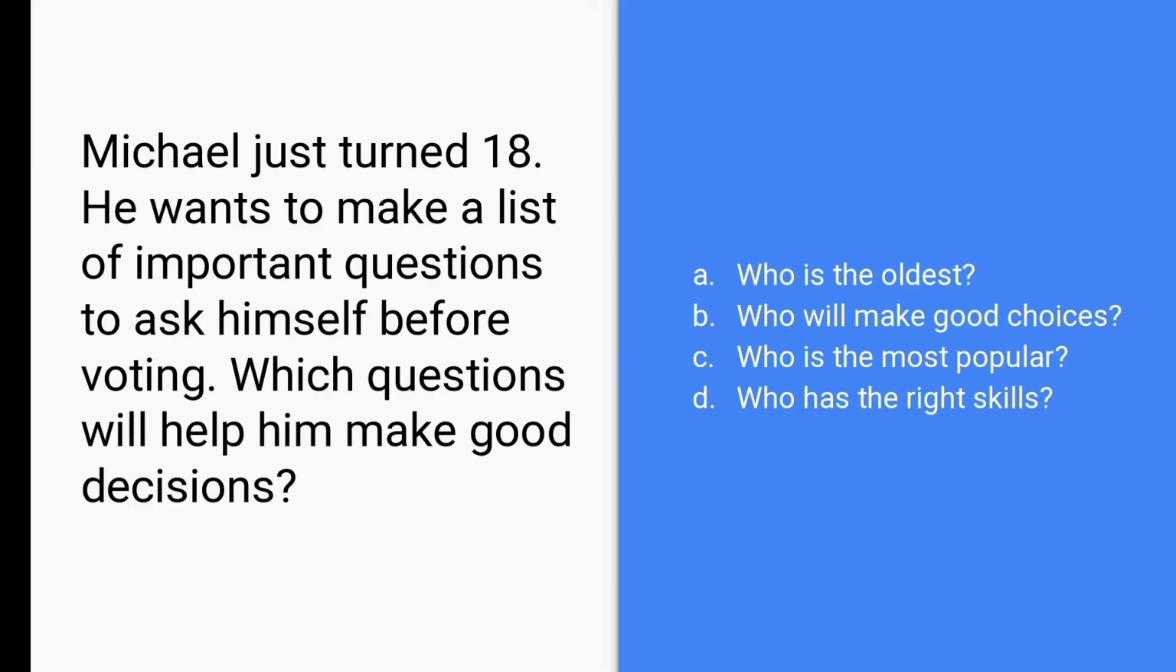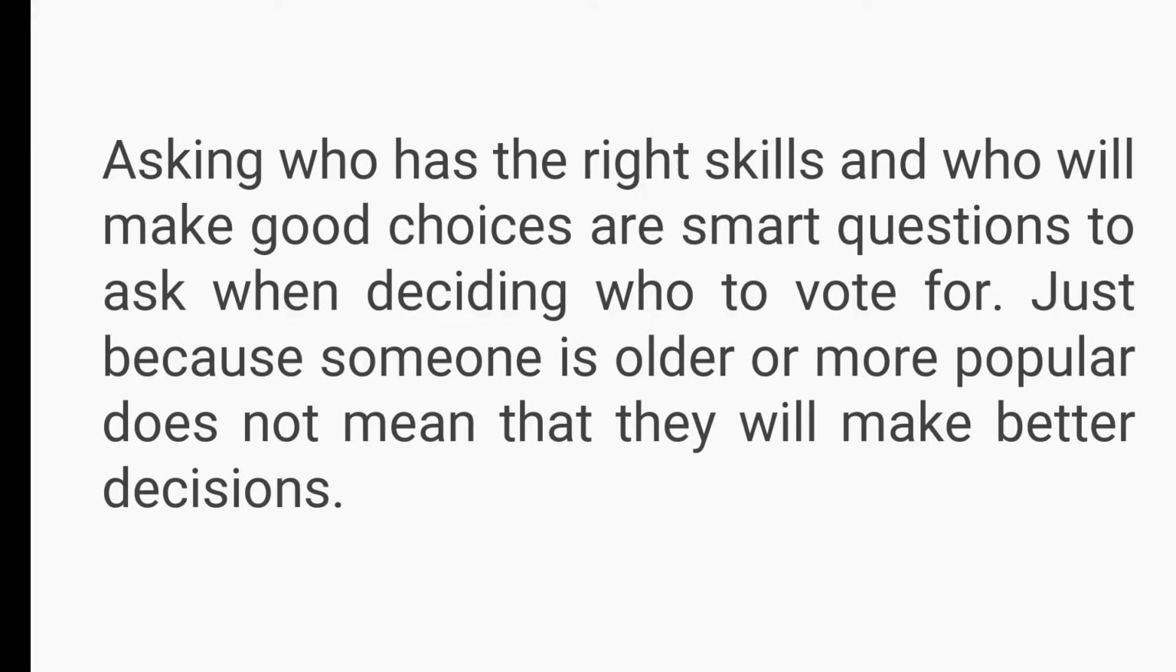Michael just turned 18. He wants to make a list of important questions to ask himself before voting. Which questions will help him make good decisions? Is it A, who is the oldest? B, who will make good choices? Or C, who is the most popular? Or D, who has the right skills?